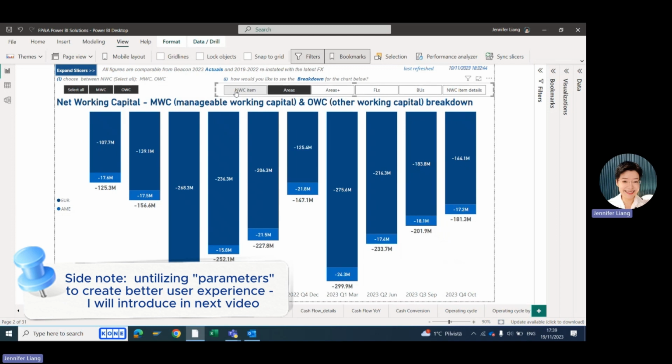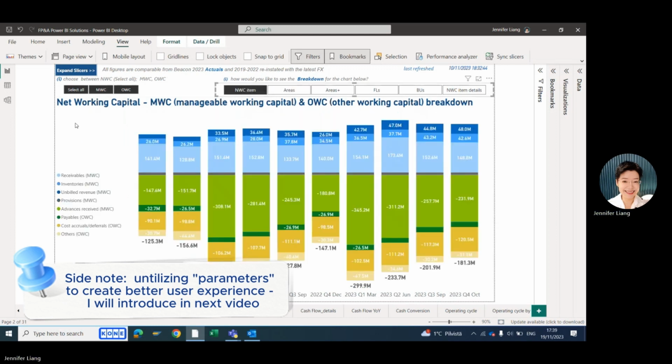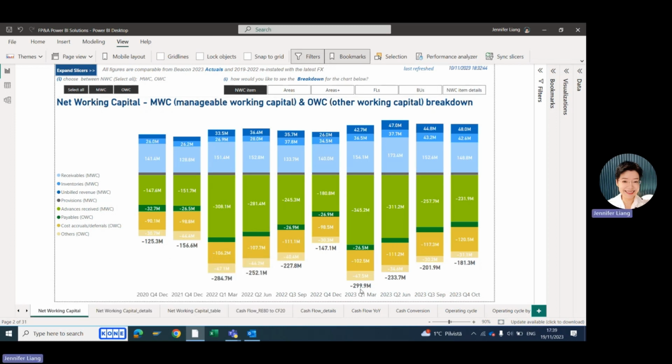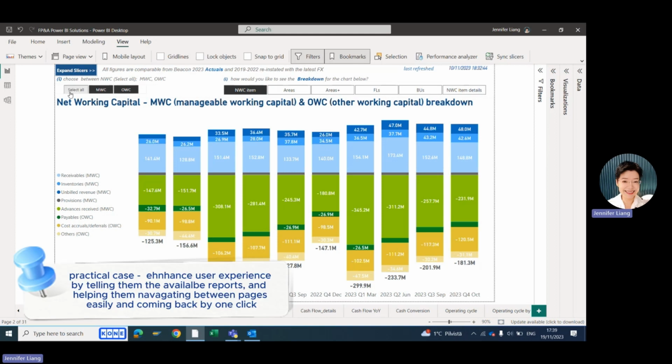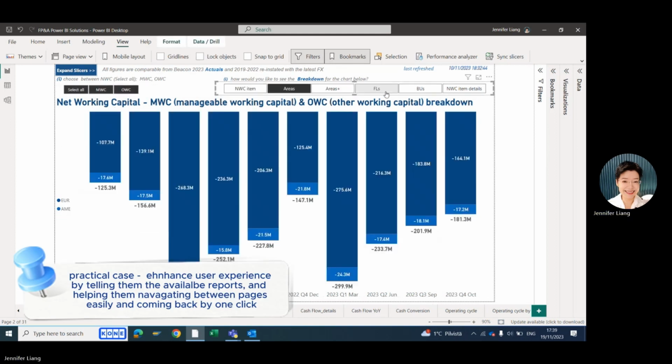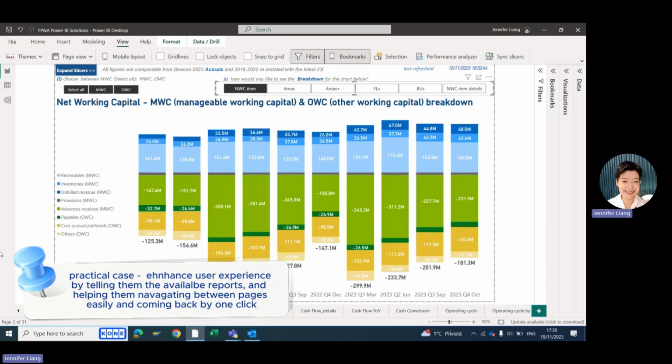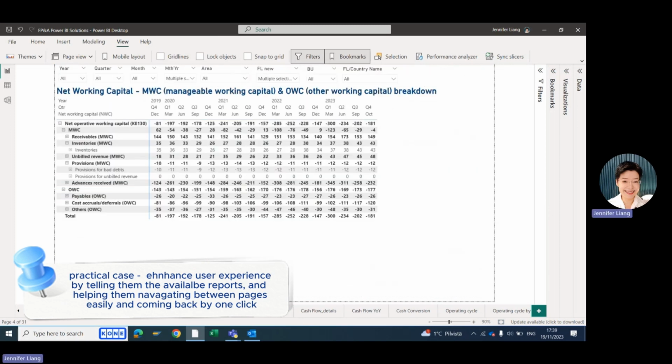Let's drill through the pages. So our topic today is slightly different than the standard drill through in Power BI. Let me show you. I have the first page here, which is a chart. And this chart has different parameters already that would allow me to drill through. In addition to that, I have one page called table.